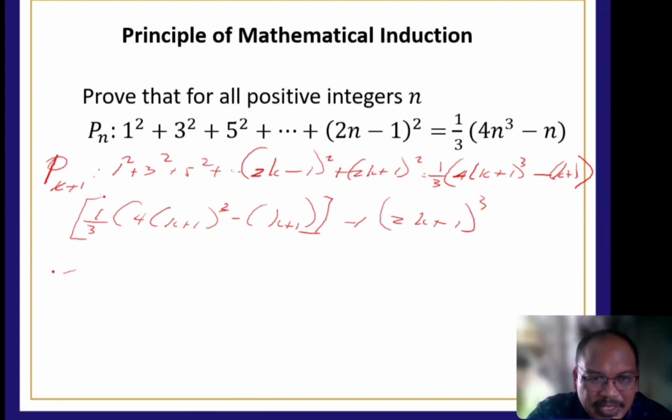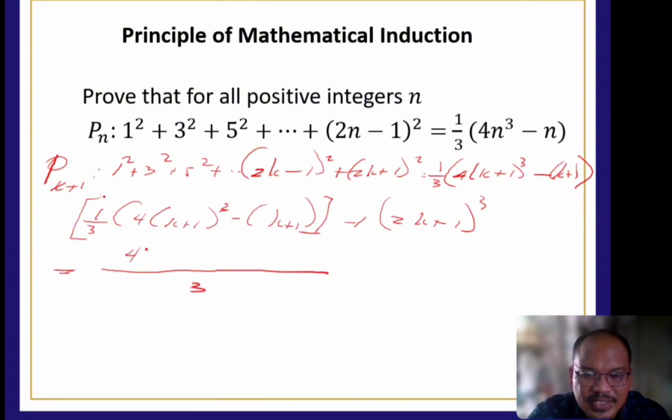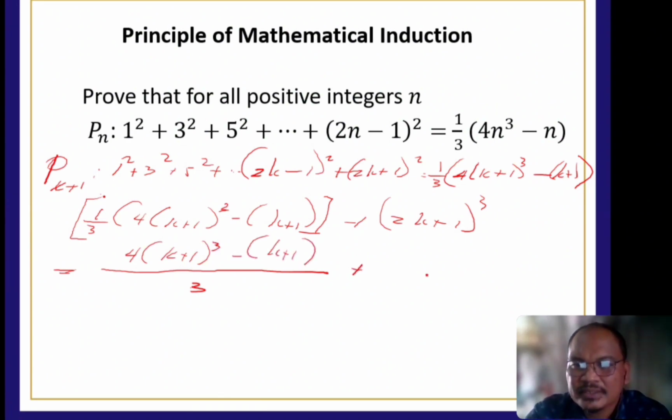Or we can say that, can we have this para mas simplified na lang? 3, 4k plus 1 cube minus k plus 1 plus